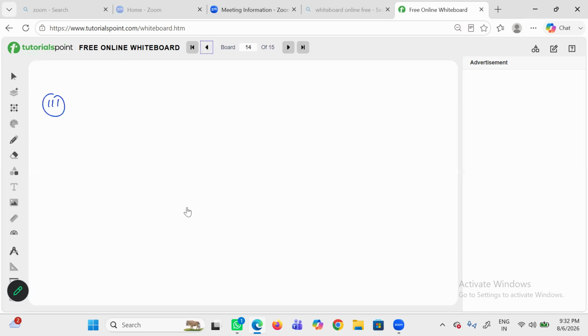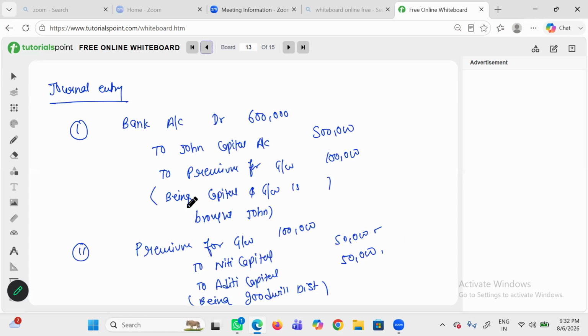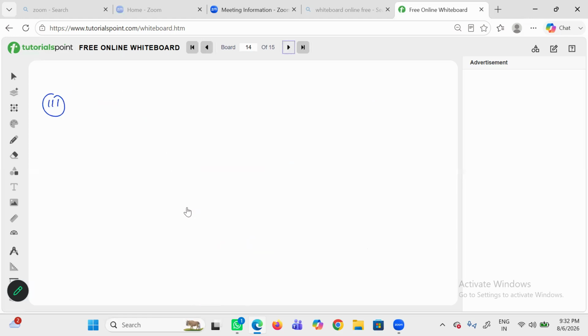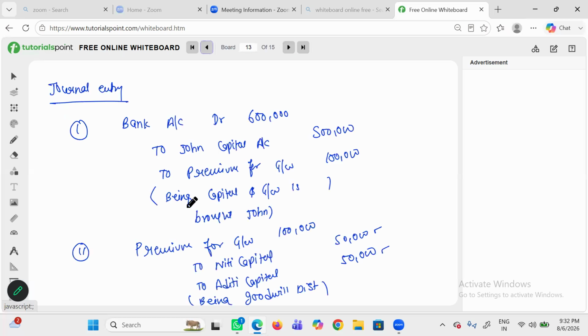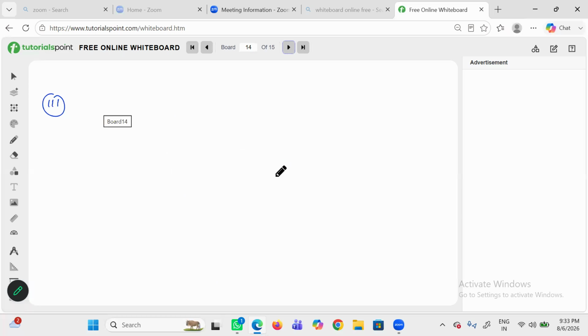Like this only, we will first check the share of the partner, what they are getting of premium of goodwill. Then we will take the 1/4. And always remember, when partners withdraw the goodwill, it reduces their capital. When they get the goodwill, their capital account is credited, but when they withdraw the goodwill, their capital account will be debited.